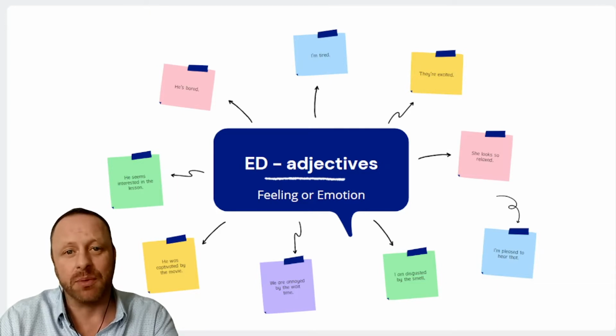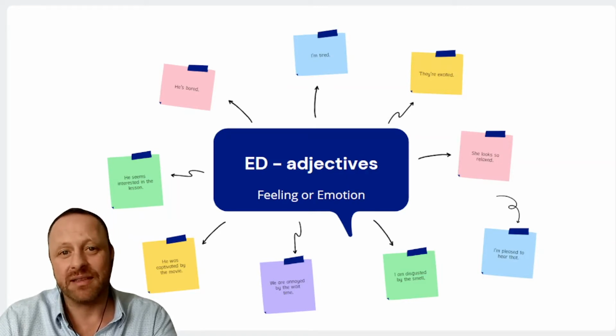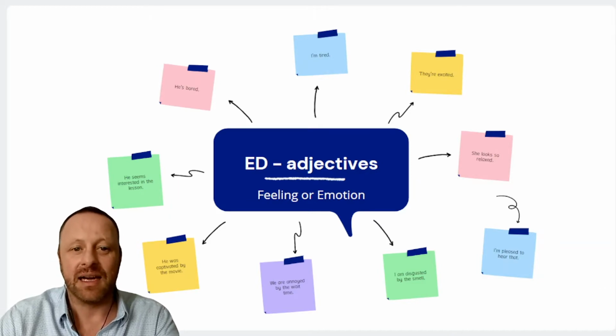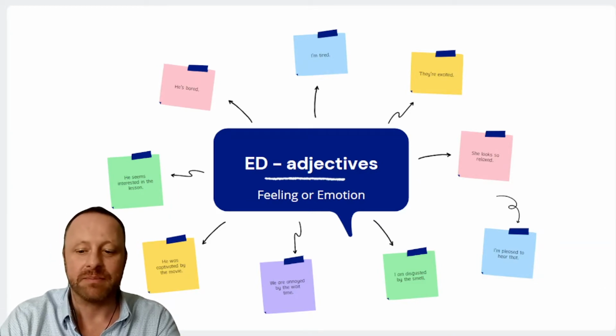So, for example, a table can never be excited. A cup of coffee can never be captivated, and a chair can never be interested. Okay, these are all things that do not have emotions. Thus, you cannot use ed adjectives when describing them.